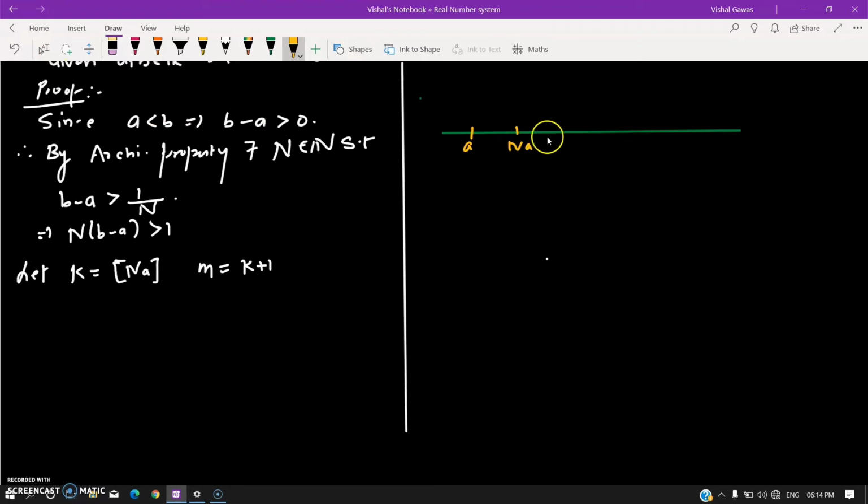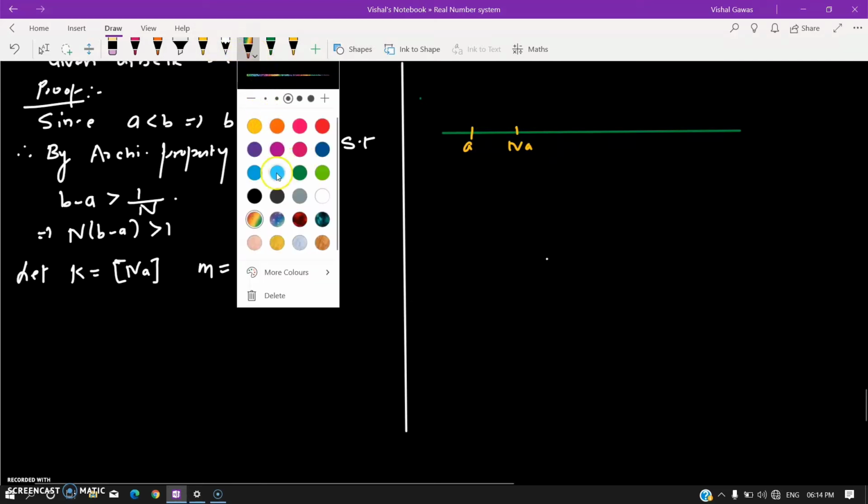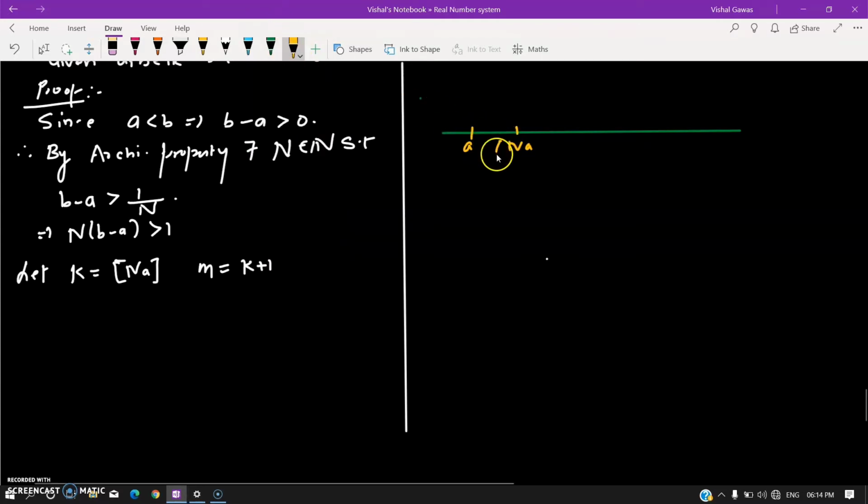If I look at the greatest integer of that, it would be somewhere in between, less than or equal to that. So let me mark this as the greatest integer of na, and my na is hanging out somewhere here.